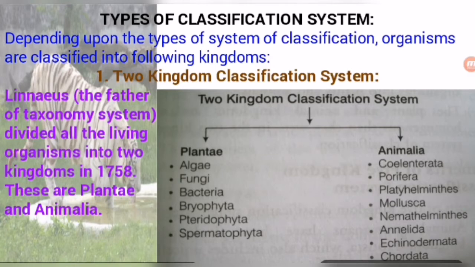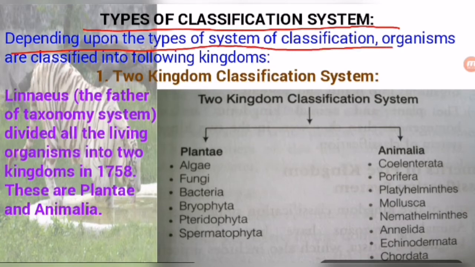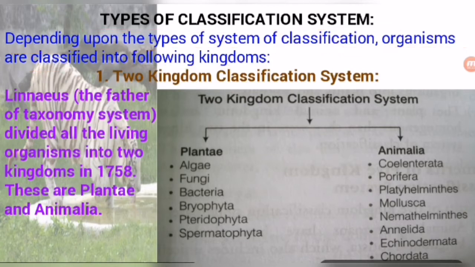So friends, it is also very important for the NVS and KVS, because many questions from this concept were asked in earlier exams. So students, let's discuss it. Types of classification system. Depending upon the type of classification system, organisms are classified into the following kingdoms. In the earlier chapter we discussed the taxa or taxon.